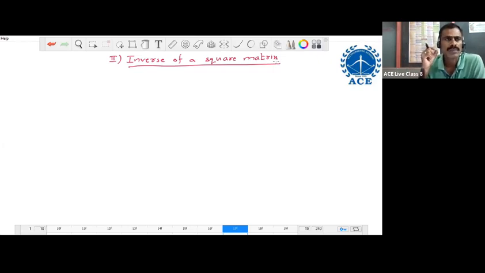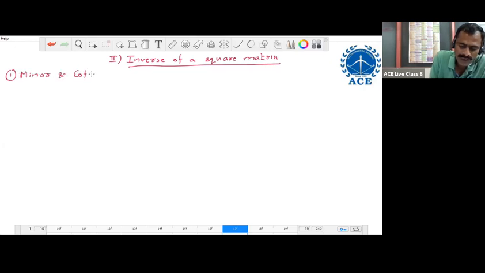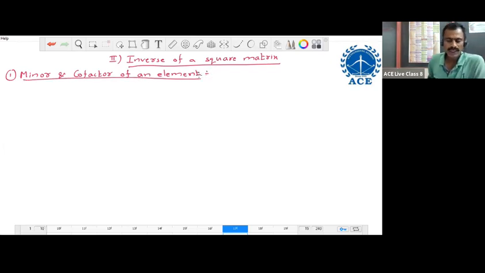For this, we should know the minor of an element, cofactor of an element, then the cofactor matrix. After that, we write the adjoint matrix. So let us write all these, and then we go to the inverse. This first one, minor and cofactor of an element.